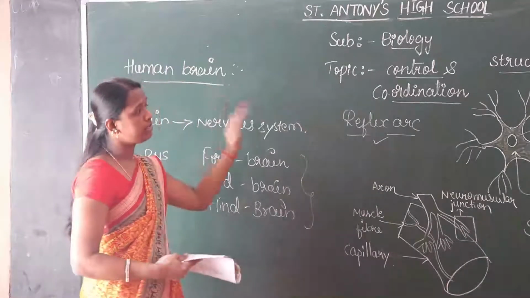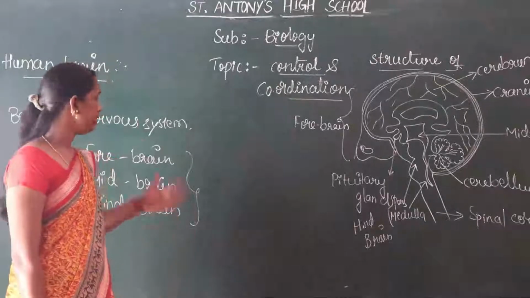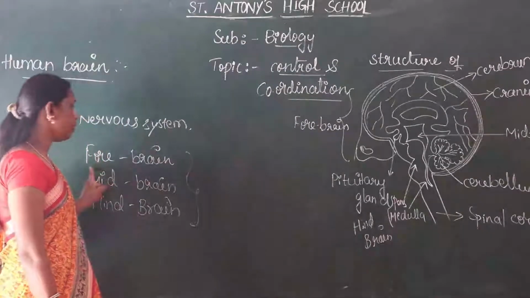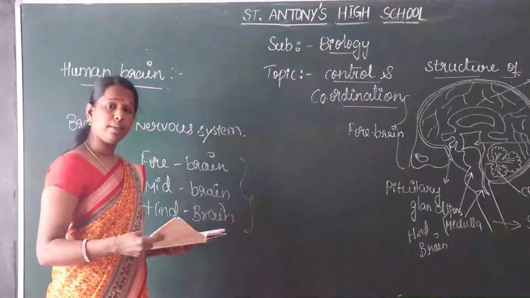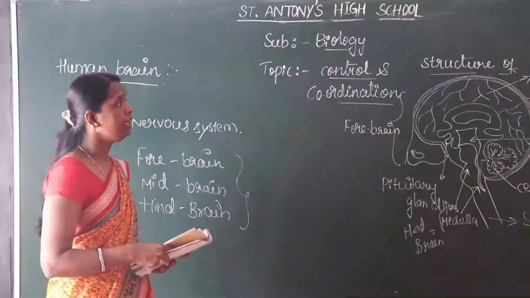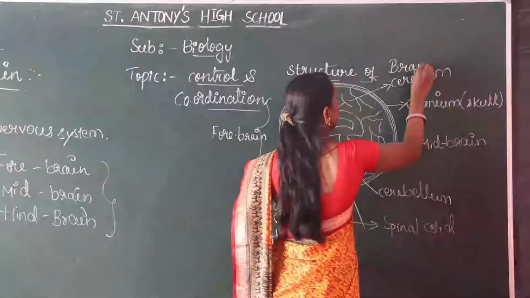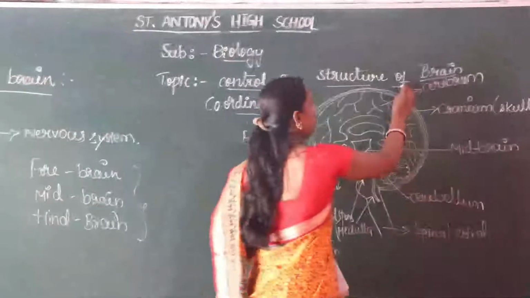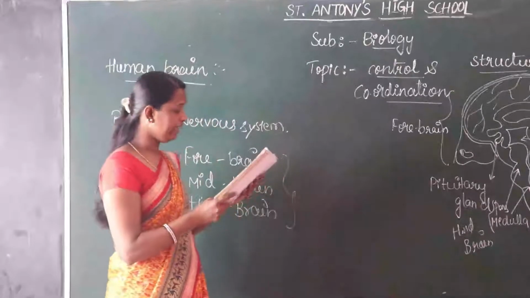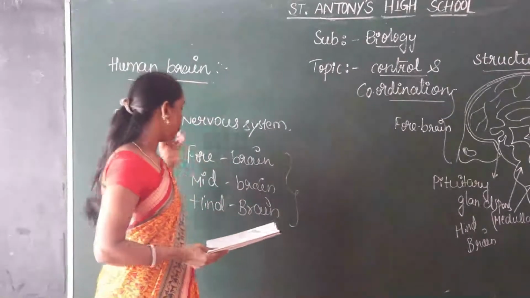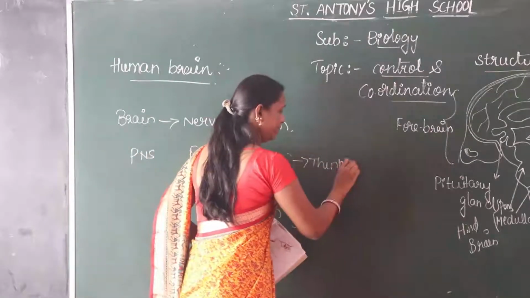So I will write the structure of the brain. Children, the three main parts of the brain are forebrain, midbrain and hindbrain. These are the three main parts we observe in the structure of the brain. See children, the forebrain is the main thinking part of the brain.